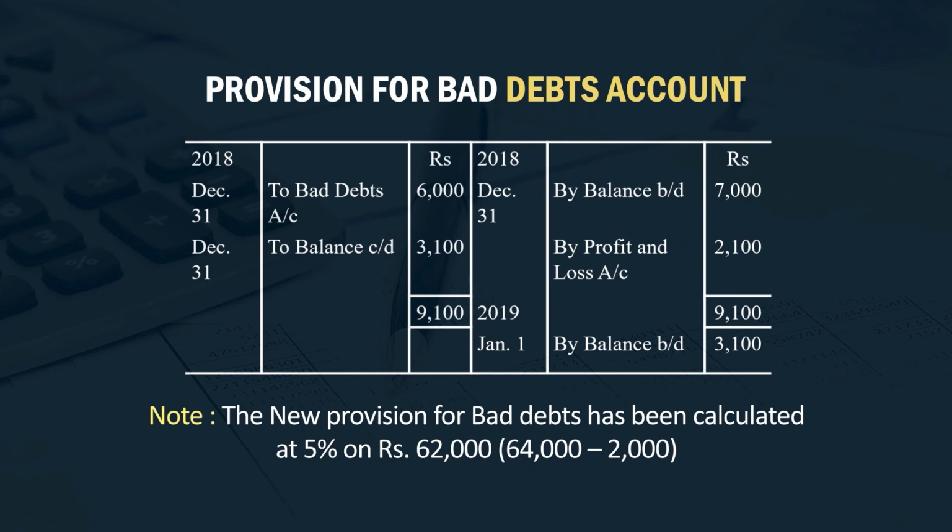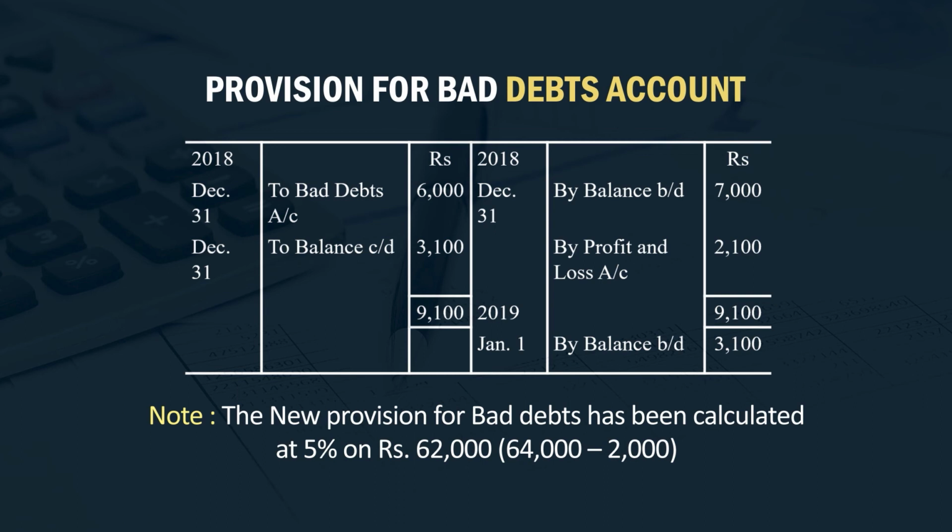New provision we have to make on 62,000, as I have made very clear that the new provision should be made on the amount of debtors after deducting the amount of further bad debts. So, deduct rupees 2,000 from 64,000. So, the amount is 62,000.